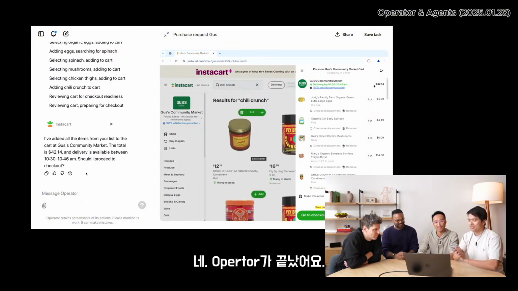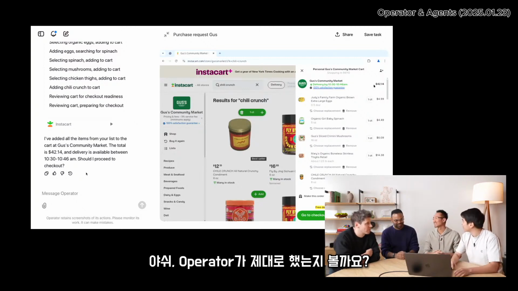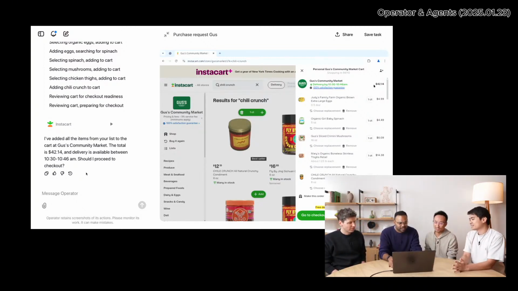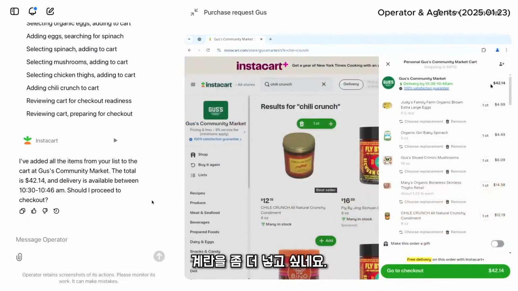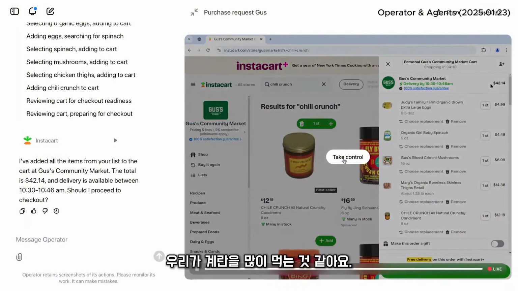And yeah, Operator is done. Yash, do you want to see if Operator did your job right? Yeah, let's see. You know what? I want a little bit more eggs. I think we eat a lot of eggs.